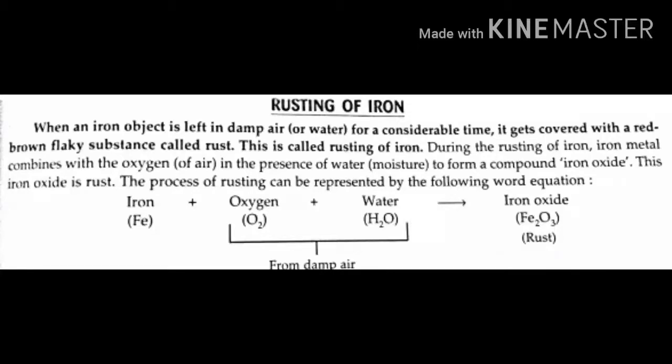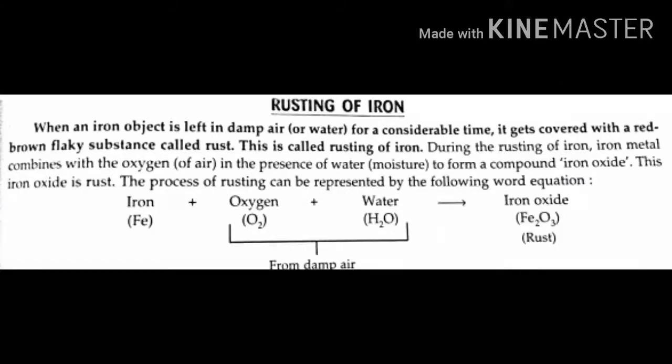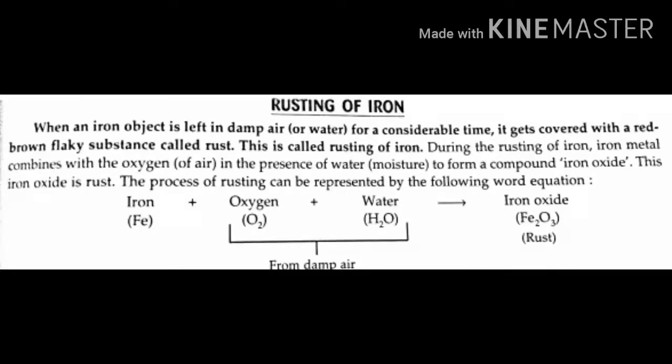The iron gets covered with a red-brown flaky substance. That we call rust.